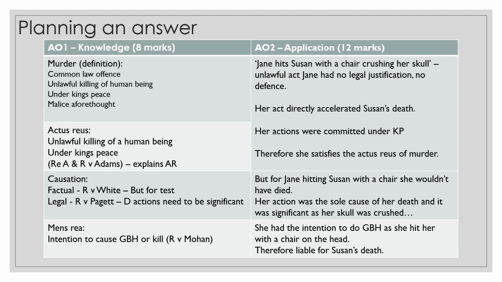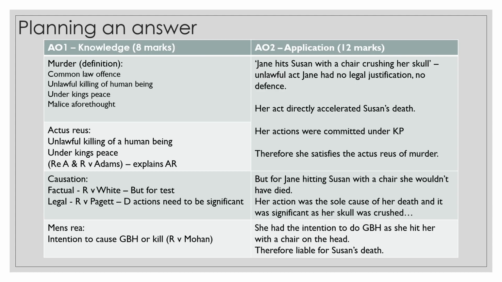And then mens rea. Mens rea is the intention to cause GBH or kill, which is R v Mohan. And then we need to apply that to the scenario. So we look at the scenario. Did she show that she had intention? Yes, she did. As we were looking through the scenario, we already explained how it showed that she had the intention to do GBH. Therefore, she'd be liable for Susan's death because she satisfies all the elements of the offence for murder. So that's the first part of the question.